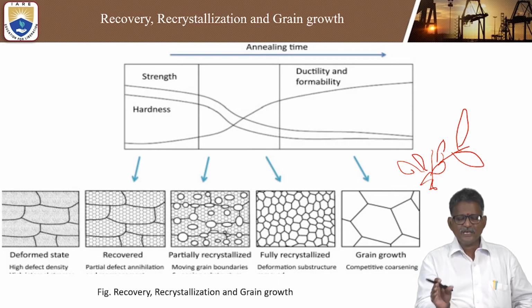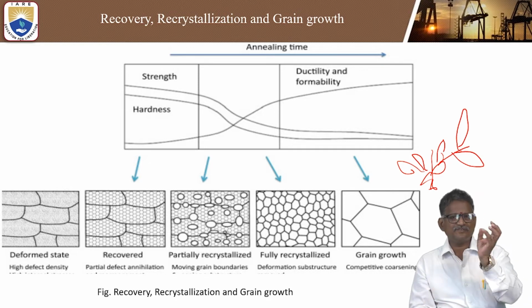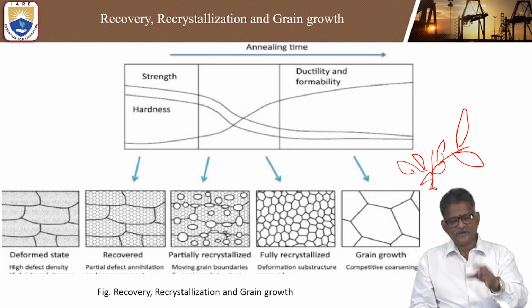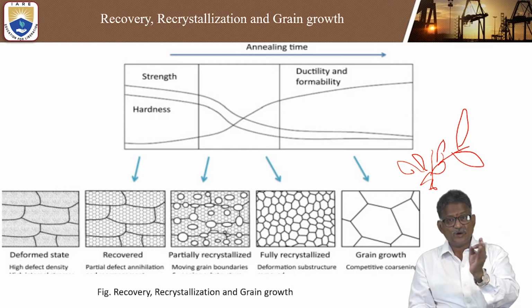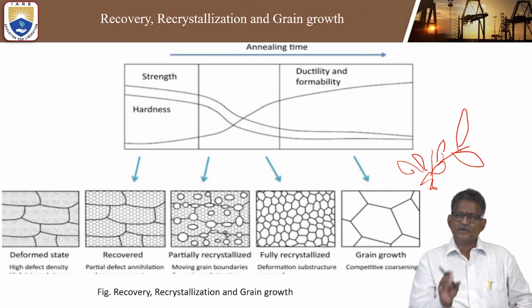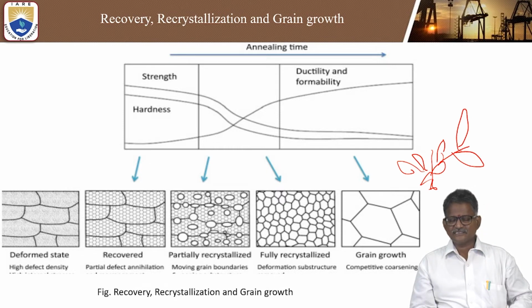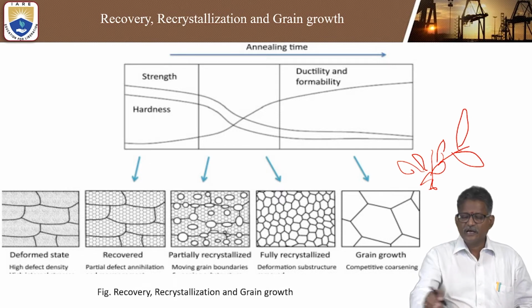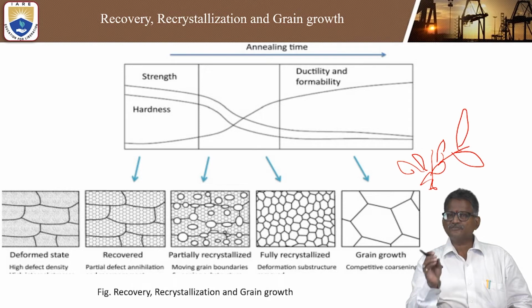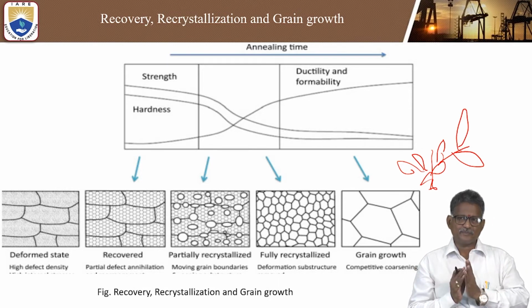Based on this clear understanding of the deformed state, recovered, partially recrystallized, fully recrystallized, and grain growth, these terminologies are very important in the metal forming process. First you can see how recovery, recrystallization, and grain growth impact the mechanical, electrical, and magnetic properties.